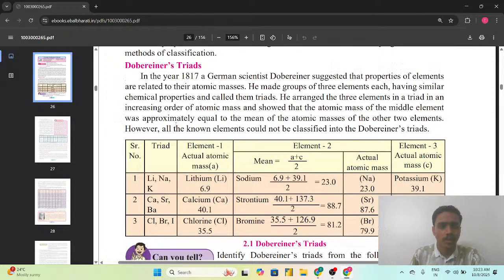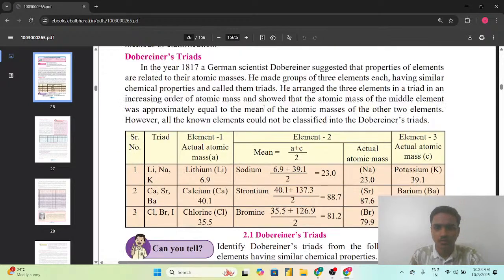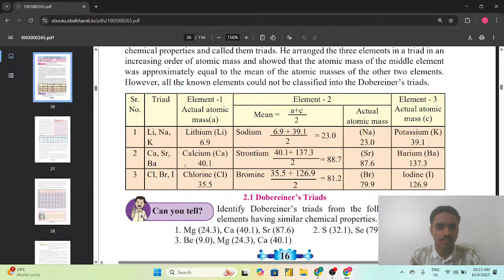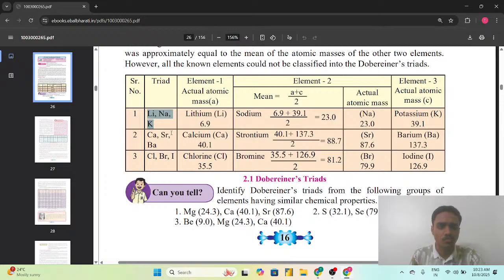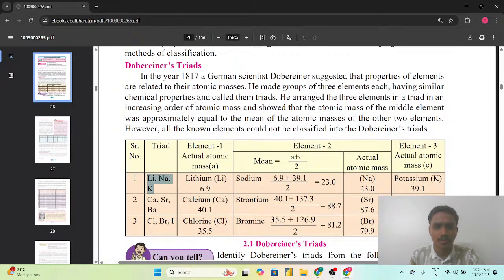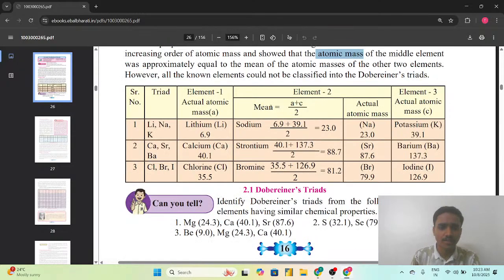So, in the Dobereiner triad, we have seen that Dobereiner tried to make groups of three elements, and he used the atomic mass as the property for the classification of the elements in the periodic table.